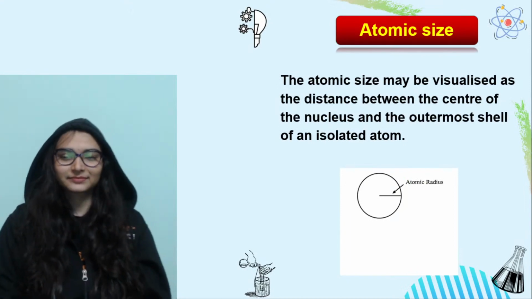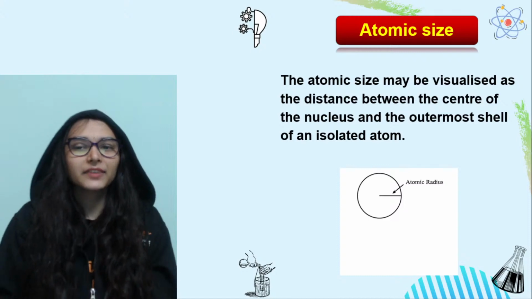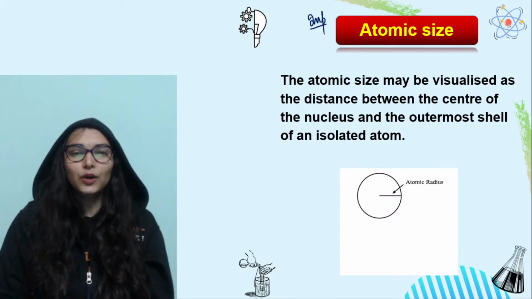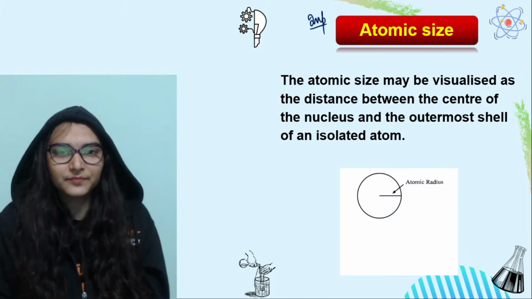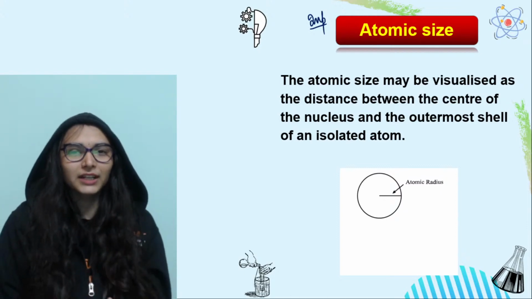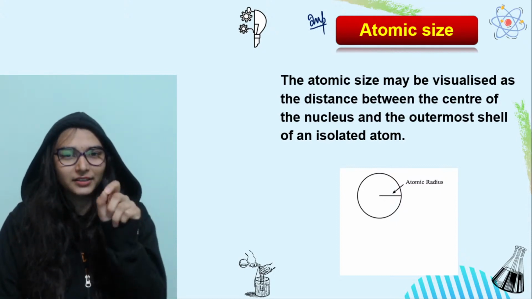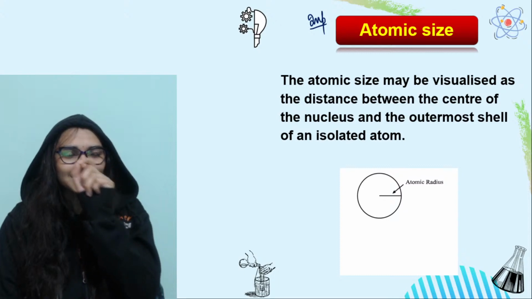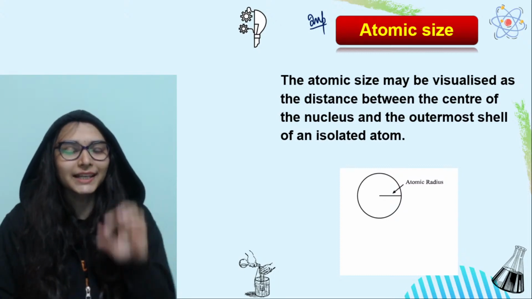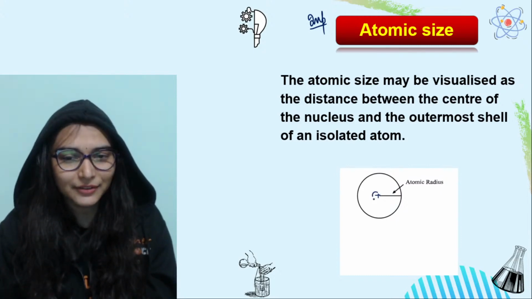Okay, let's move on. The next thing is atomic size, the next periodic property, which is very important. Now, what is the shape of an atom? Atoms are spherical in shape, and for a sphere you measure the radius. How? From the center to the circumference, just like in a circle. Likewise, inside an atom we have the nucleus at the center.